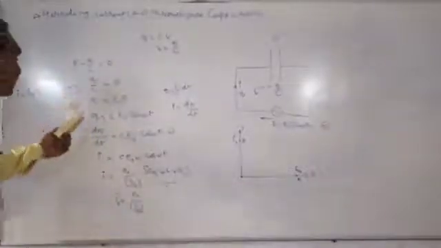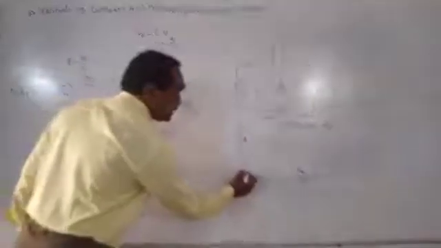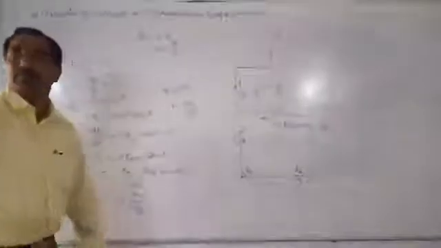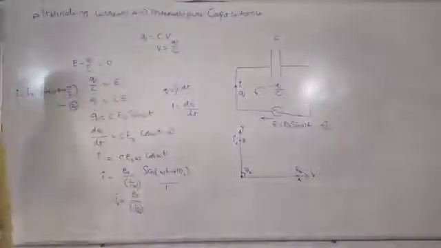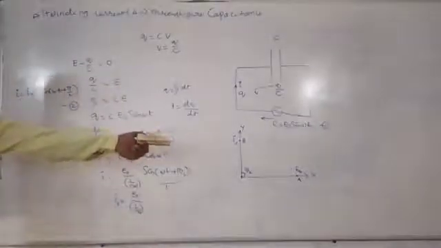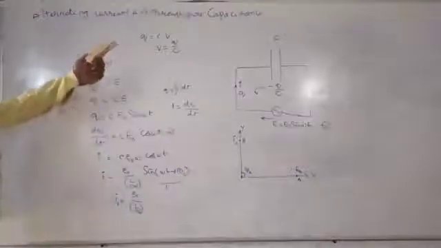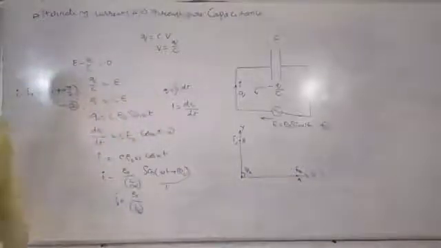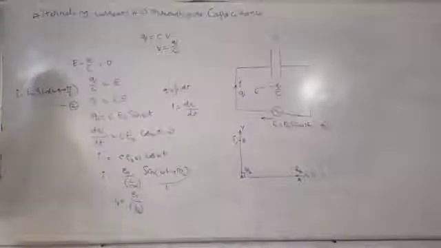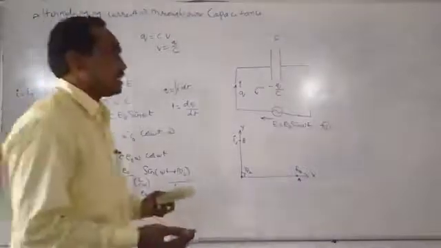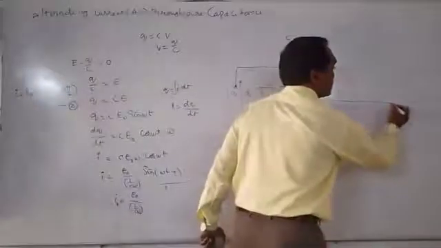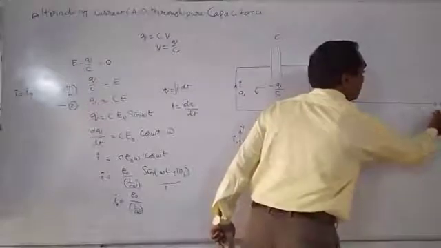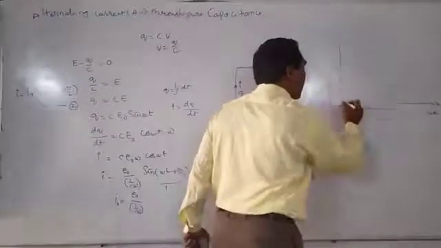So this is pi by 2, that is 90 degrees. So the vector diagram of the alternating voltage and alternating current in pure capacitance can be drawn like this. What about the graphical analysis? This is the x-axis, where we take omega t, and this is the y-axis.